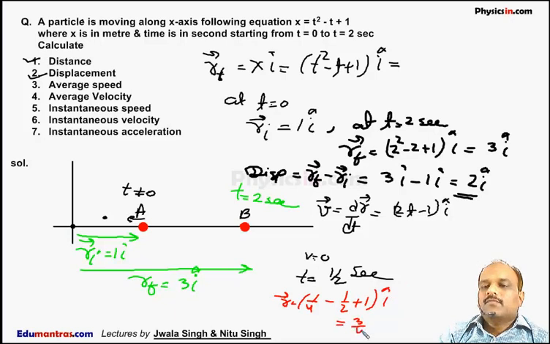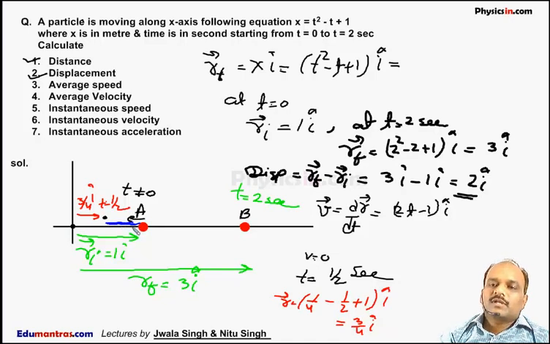3/4 i cap. So the position vector of the particle is this position vector. This is equal to 3/4 i cap at t equal to 1/2 second. At t equal to 1/2 second, the particle is at 3/4 i cap. So the distance traveled by the particle is this distance. This is the distance traveled by the particle.